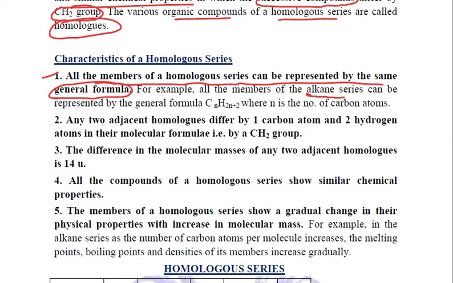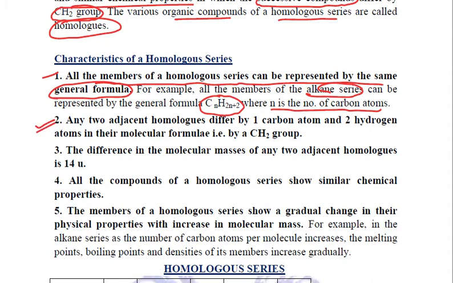For alkanes, all the members are represented by the formula CnH2n+2, where n is the number of carbon atoms. For a homologous series of alkenes, the formula is CnH2n. And for alkynes, each member is represented by the general formula CnH2n-2. So this is the first characteristic property of a homologous series.